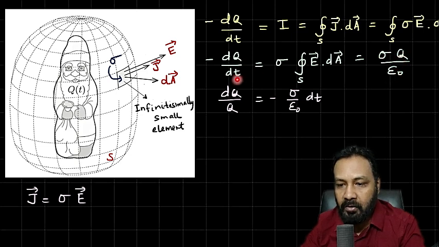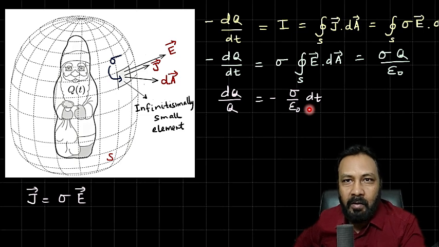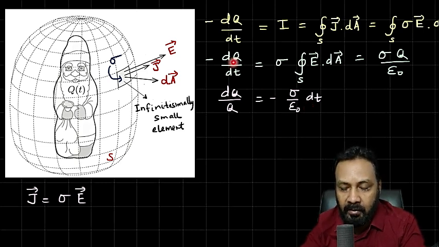So I will take similar terms on one side: dq by q is equal to minus sigma by epsilon naught dt. That is a very simple linear, one-dimensional differential equation, and like we solved the case of the discharging of a capacitor, it is a similar equation. So integrate it with suitable limits, but before that we can simplify.